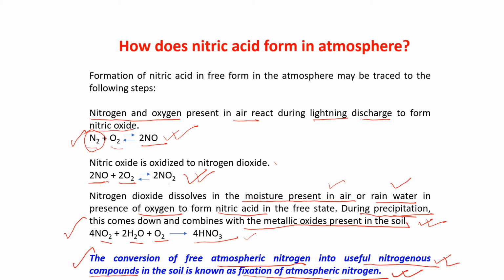Nitrogen fixation is the formation of useful nitrogenous compounds when the free atmospheric nitrogen comes down and combines with the metallic oxide present in the soil. It is forming useful nitrogenous compounds, and that is known as nitrogen fixation. But if it is asked to write the equations of that, then you have to write all these three equations, this one and this one and this one. All these three equations you have to write.